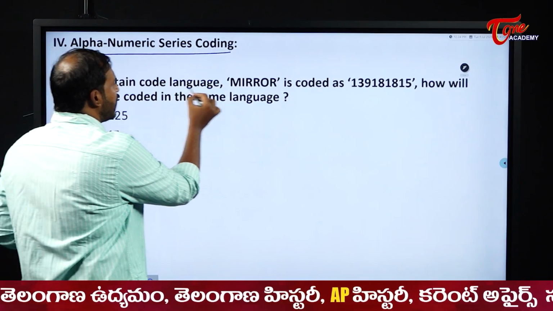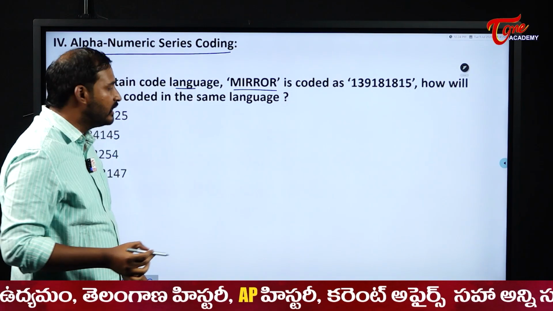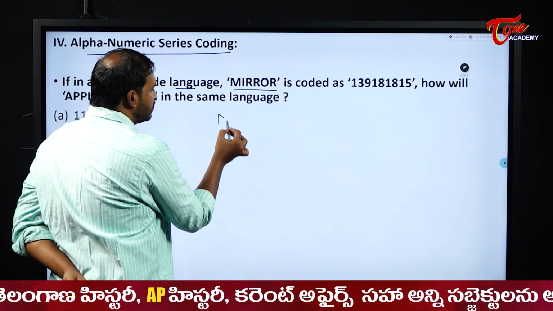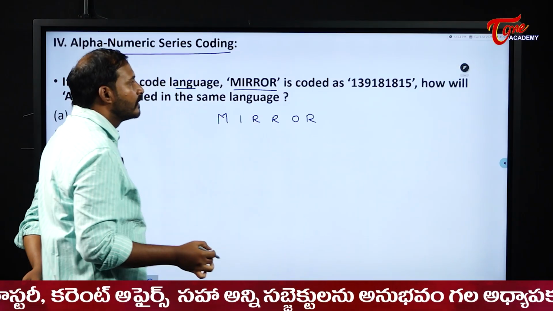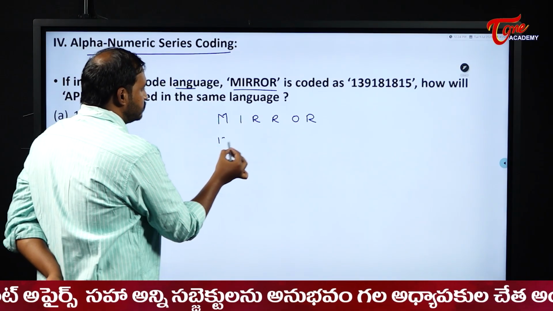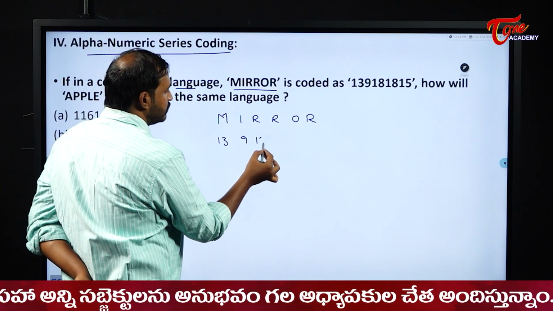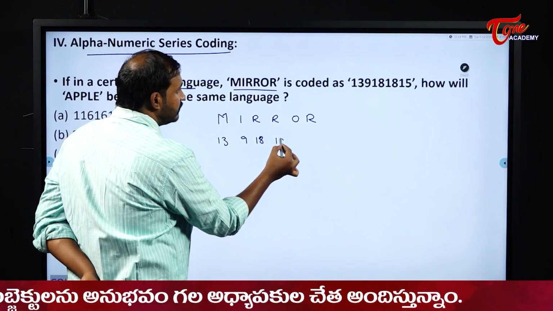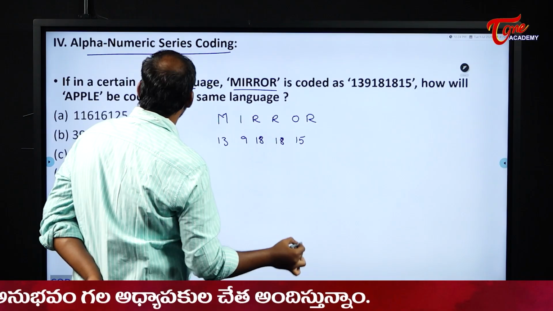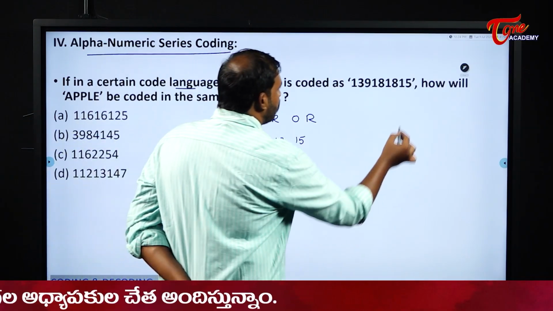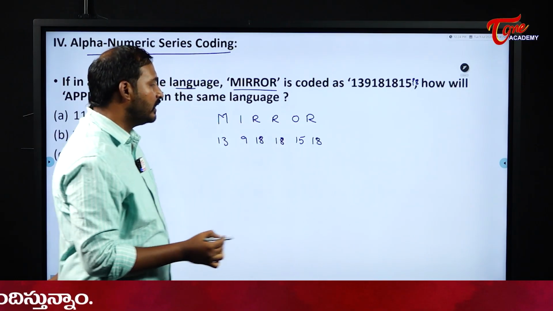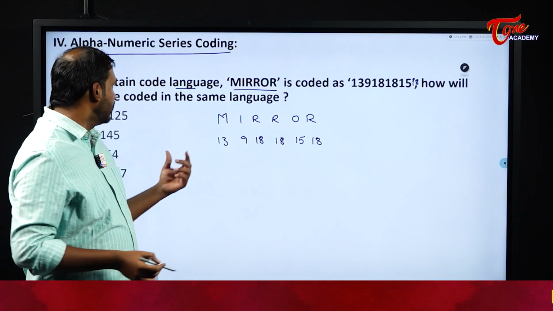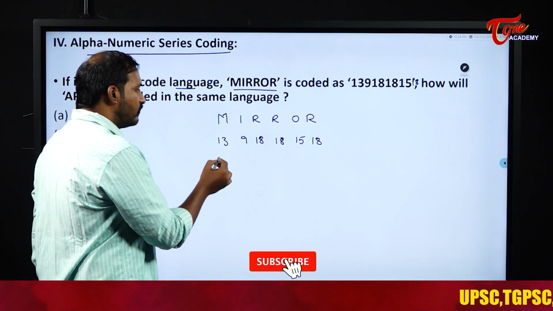In a certain code language, mirror is coded as, okay, how is mirror coded in the language? MIRROR. 13, 9, 18, 18, 15, and here 18 is missing, students, nothing more than that, 18. Okay. Now please observe here, they are coding in this manner.